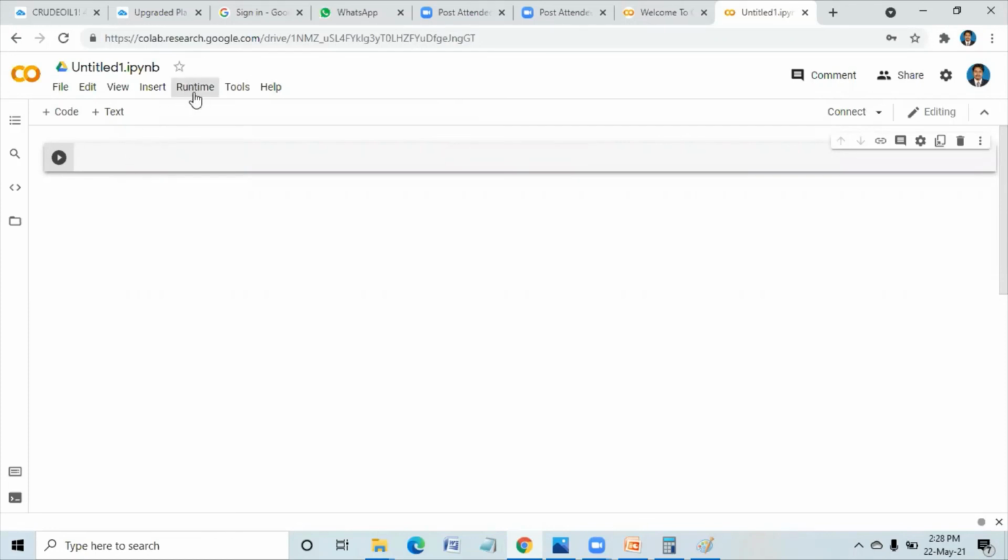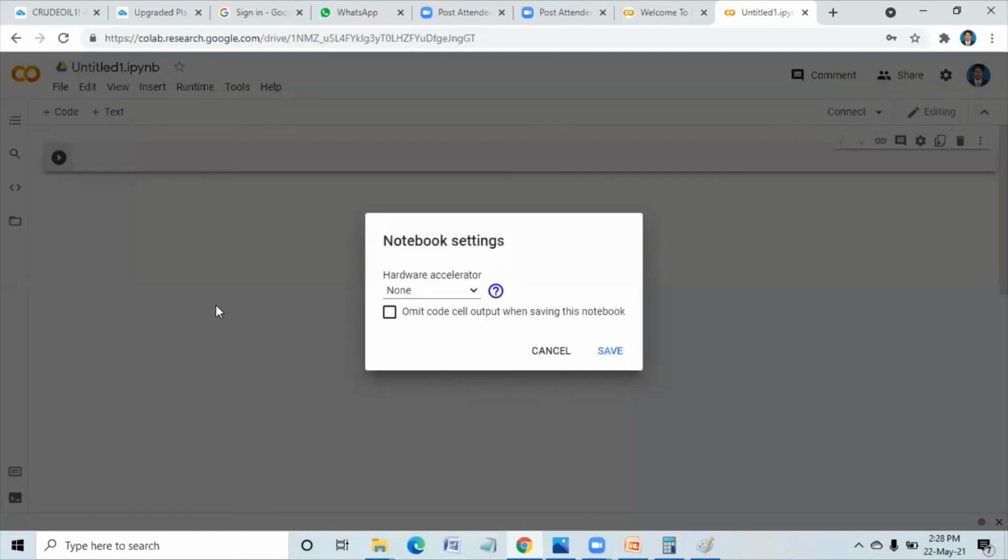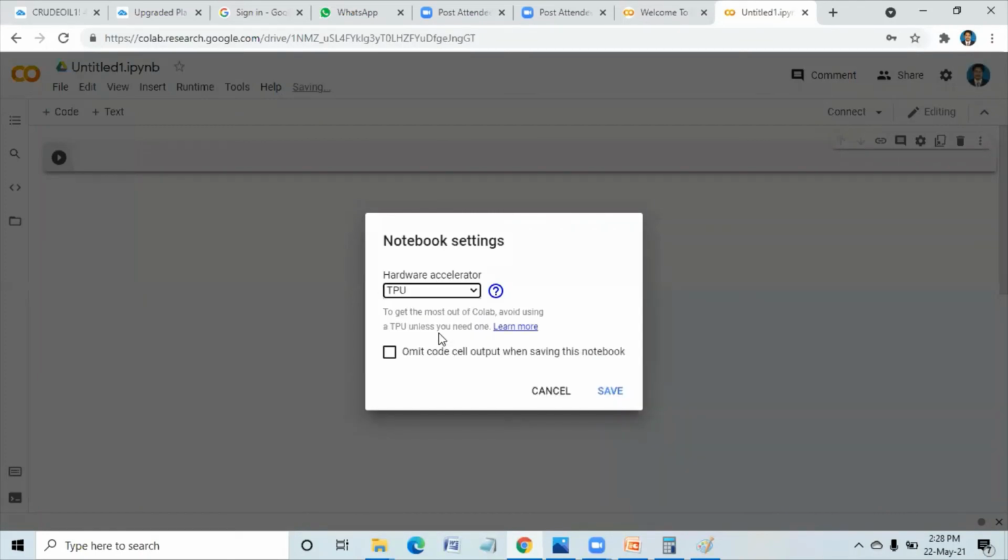See here, runtime, hardware accelerator. You can select TPU here. That means it is far more powerful than your processor. It is like executing code on a supercomputer, and it is provided free of cost.